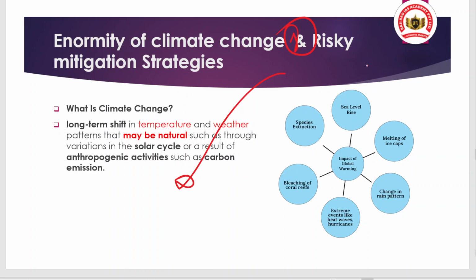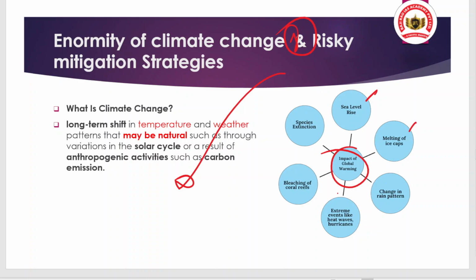There are many dimensions involved here, like the impact of global warming on sea level rise, like glacier melting, and due to glacier melting the volume of water entering the sea will lead to sea level rise, along with the melting of ice caps. Changes in rain patterns we are seeing in India as well. For example, the southwest monsoon. In August, we have the driest period of the monsoon, which was never supposed to be the driest because it is the period of monsoon.